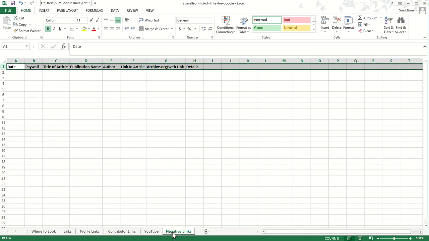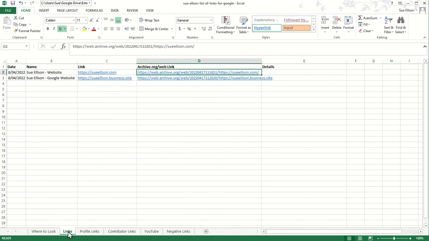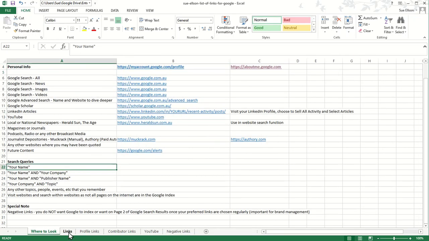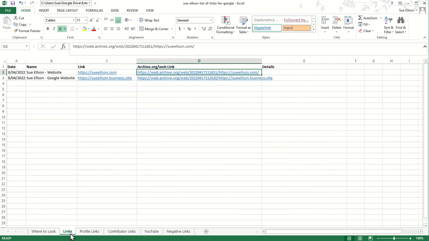Now, the interesting thing is with that client who went bankrupt, once I completed this process and put all of their links into their Google profile, those negative links kept dropping down because people started clicking on the positive links, and then those bad links ended up on page 2 of Google search results. And there's a bit of a joke in the Google world: where do you hide a dead body? On page 2 of Google search results, because nobody looks there except if there's some due diligence going on. But as a general rule, you're a lot safer if those bad links are on page 2 than if they are on page 1.